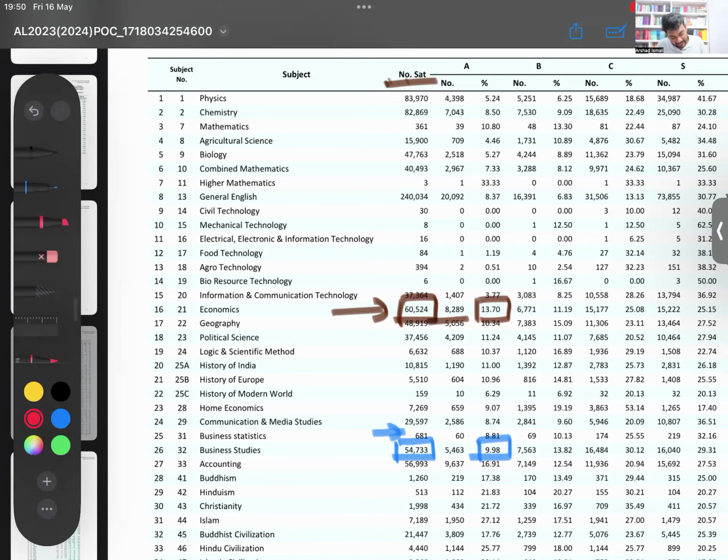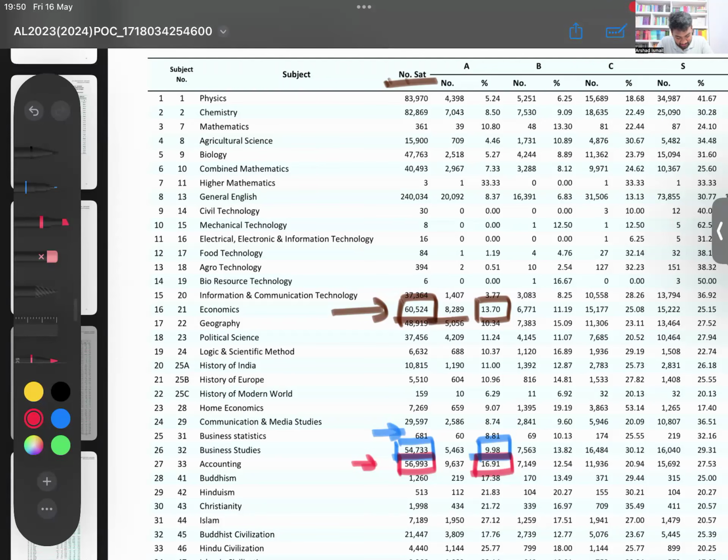Then if you take something like accounting, 56,000 students have done, 16% have got A's. So from the three general commerce subjects, accounting has been the subject that most have got A's. Now the problem with business studies also, Lama, you all memorize and go. Now you all know recently, earlier business studies was a very easy subject. But now with the fact that it's made more practical, you all memorize theory and go. See, business studies A's is even lesser than econ A's. Accounting is the one that has most A's.